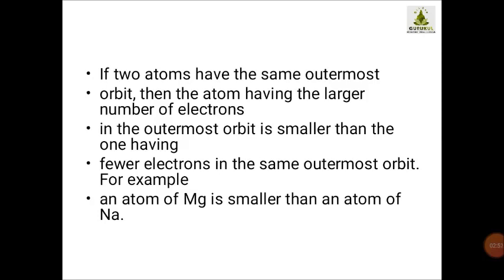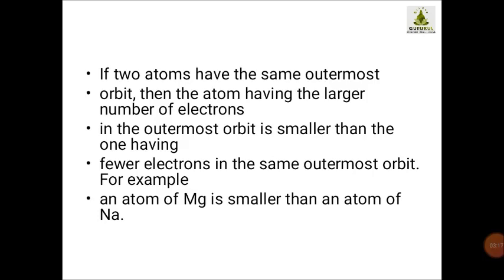But for now, keep in mind that if two atoms have the same number of orbits, the atom having more electrons in the outermost orbit will be smaller, and the atom having fewer electrons in the outermost orbit will be bigger.